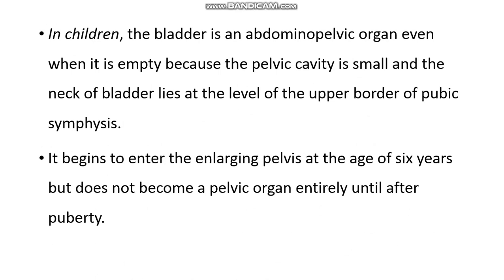So after 6 years, the bladder begins to enter into the pelvis, but it does not become a pelvic organ at that stage.